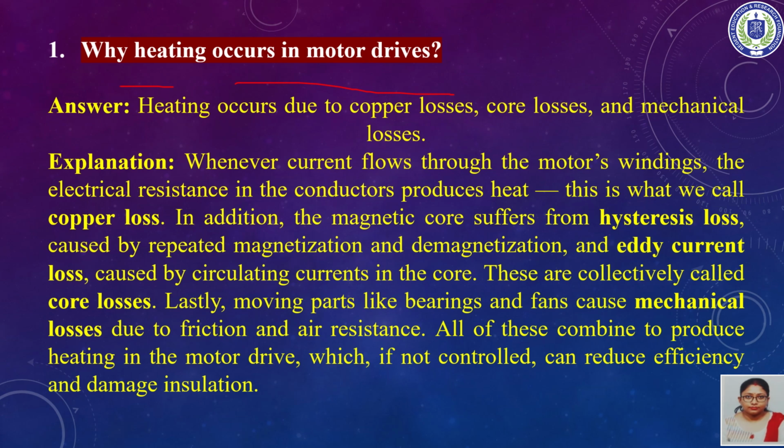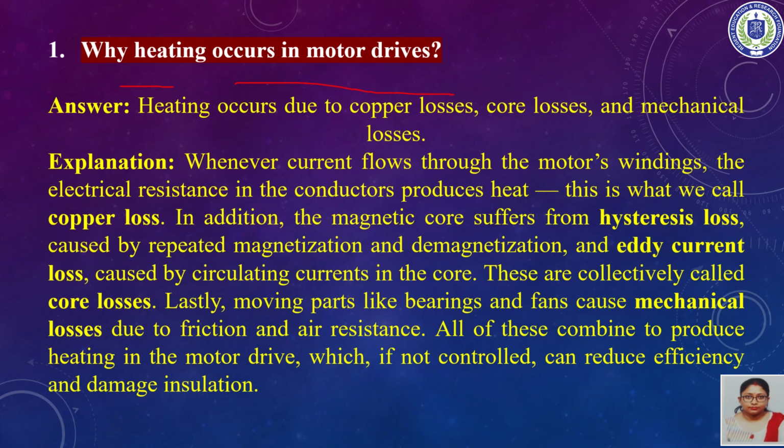All these losses collectively are known as the core losses. That is, the eddy current loss and the hysteresis loss, both combined, are called the core loss. So till now we have seen two losses, the copper loss and the core loss.